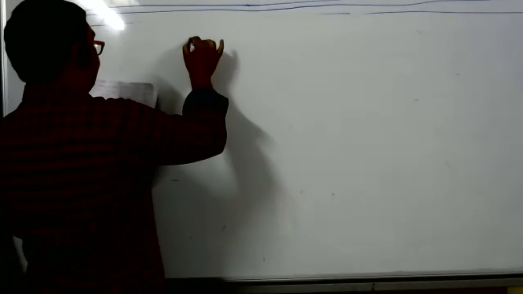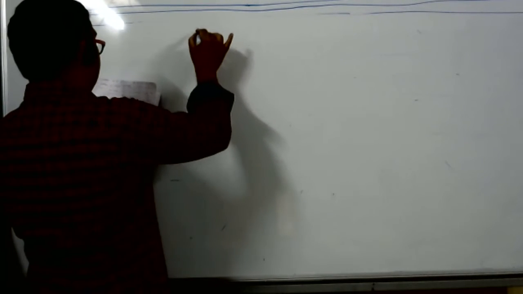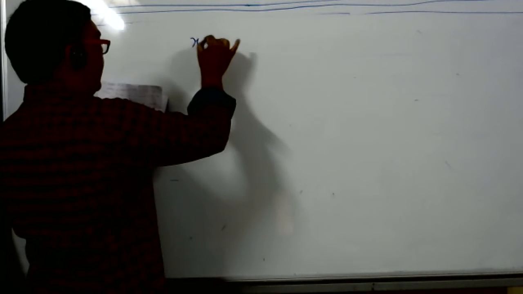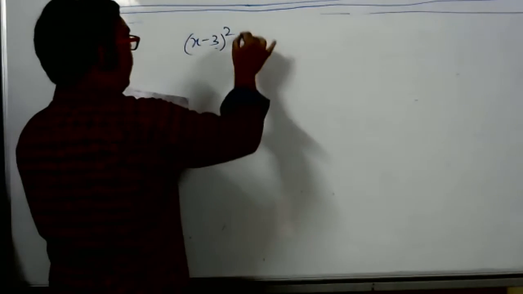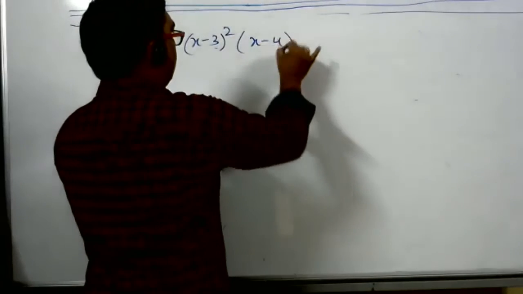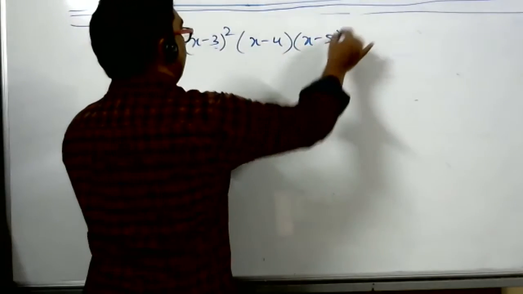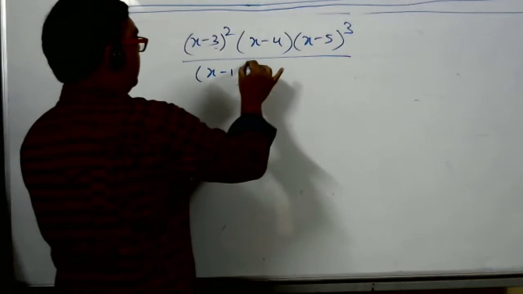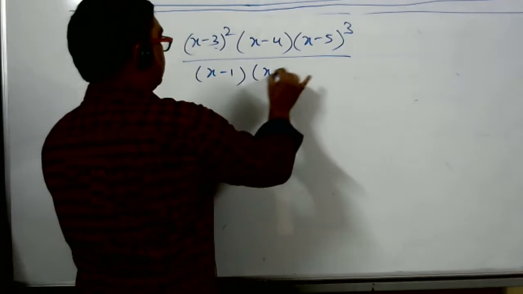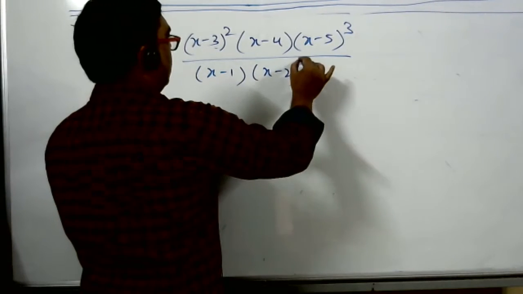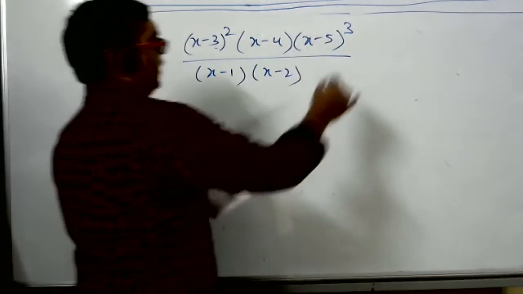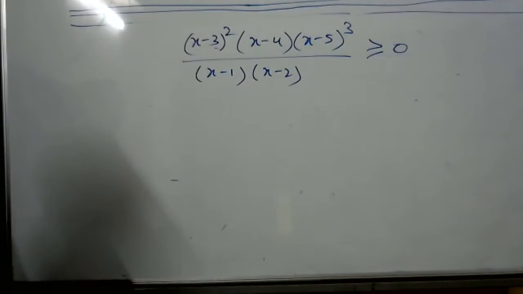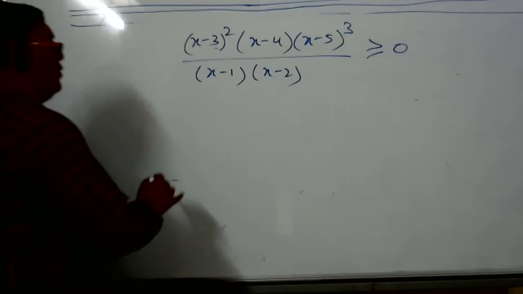Suppose one more sum I will take, my own sum: (x minus 3) whole square, (x minus 4), (x minus 5) whole cube, by (x minus 1), (x minus 2). This is the sum and it is greater than or equal to 0. So you have to find x. Tell me now what I should do.